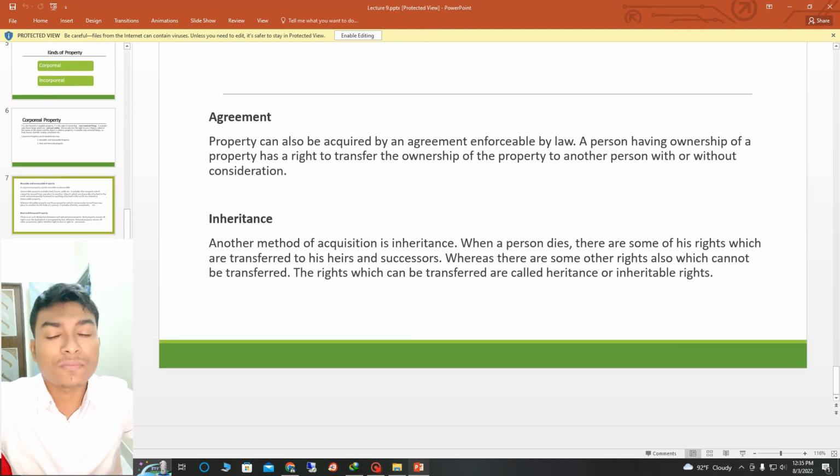That was it for today. I hope you understand the whole definition and examples. Briefly, I have been talking about property.